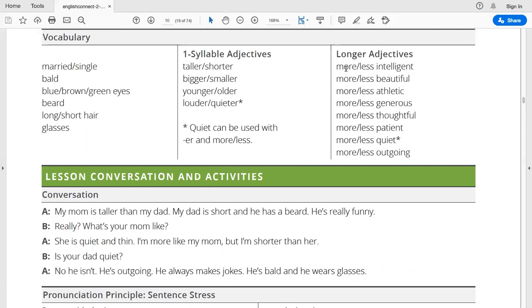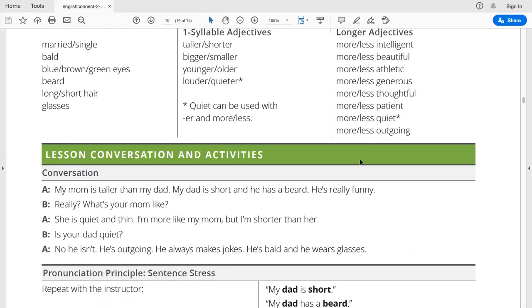For example, we can say that we are more or less intelligent, more or less beautiful, more or less athletic, more or less generous, more or less thoughtful, more or less patient, more or less quiet, more or less outgoing.